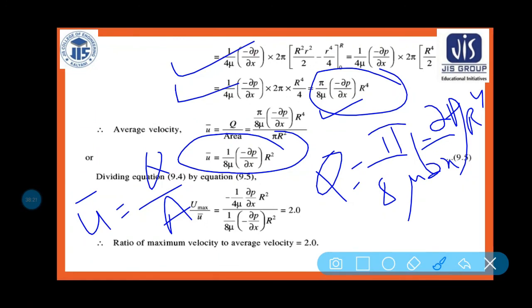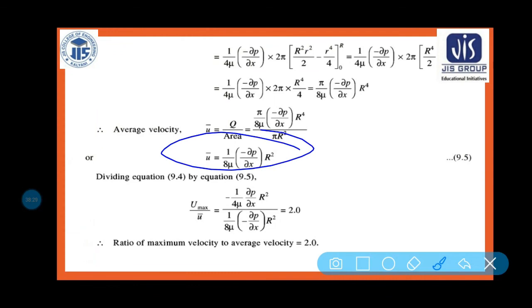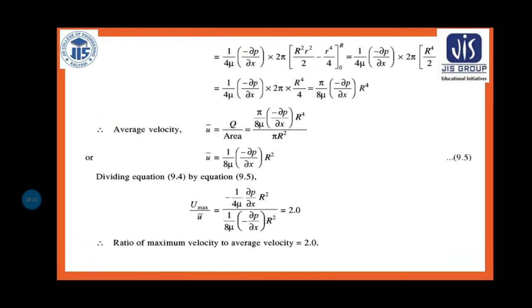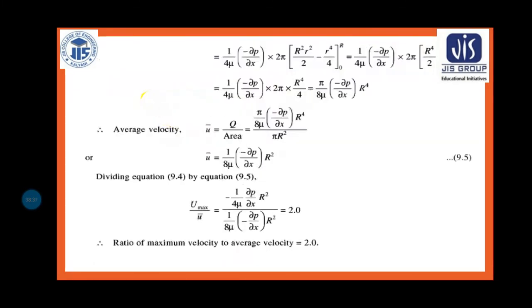Now if I am dividing this equation, equation 9.4, which is u max, by this equation, which is your u average: u max is equal to 1 by 4 mu, minus del p by del x, into R square, and u bar is 1 by 8 mu, minus del p by del x, into R square.